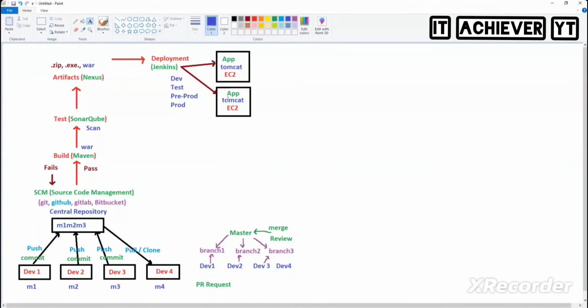But here we will be deploying directly. Is it the same process for every environment or not? However you do it, only the machines will change. This is a production environment, this is staging, this is pre-prod, dev, test. Like this, we'll be deploying. Okay, fine. So, is this clear?